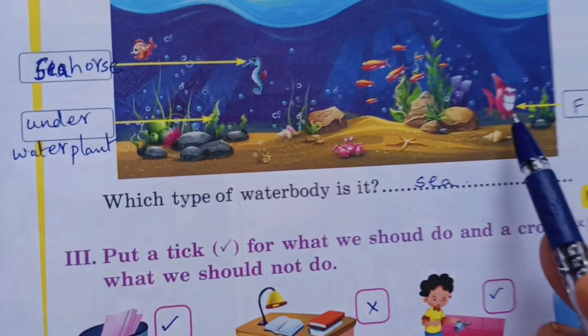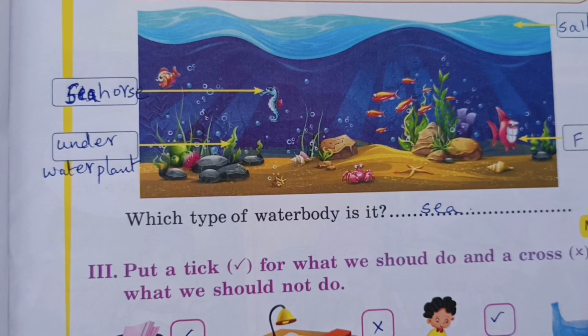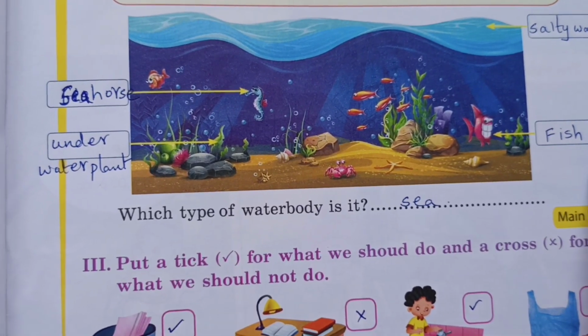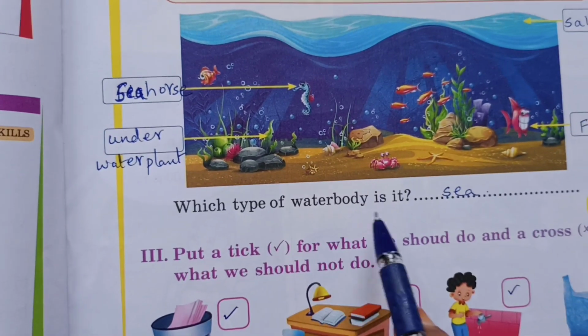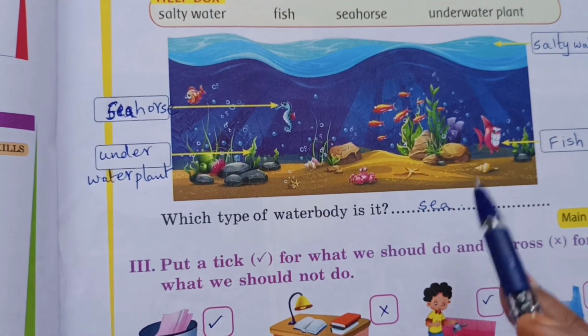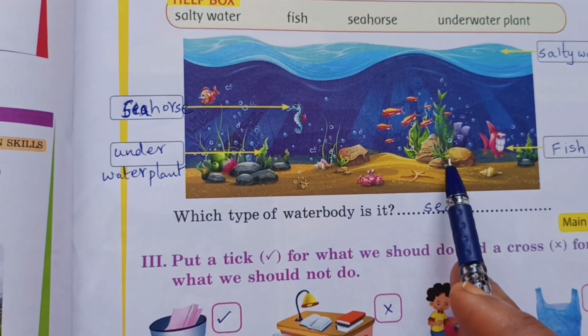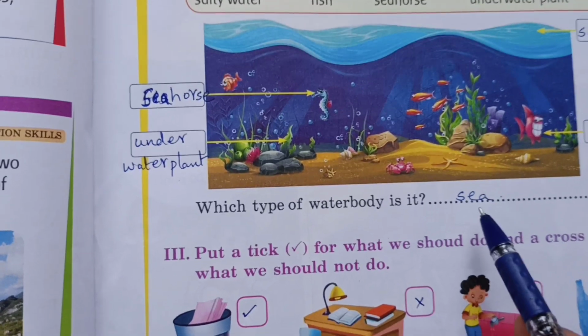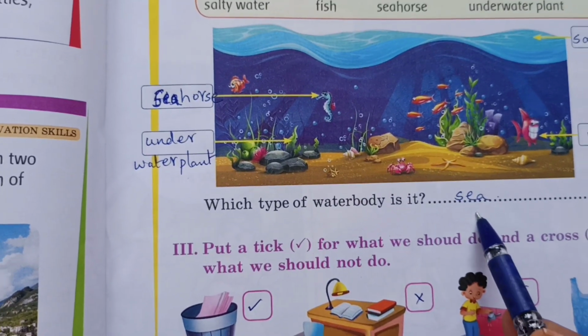And here the next one, fish. Which type of water body is it? It is a sea. So we can see fishes, water plants and water animals under the sea. So write in the dash, sea.